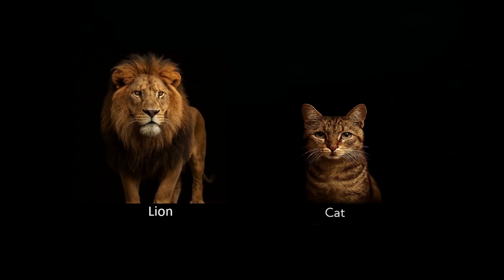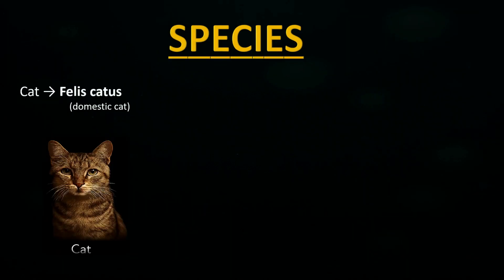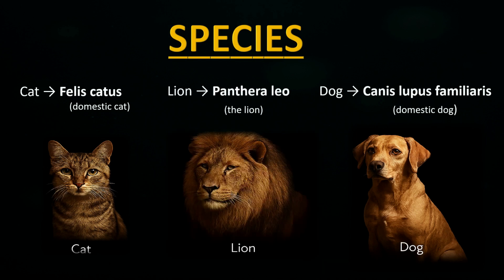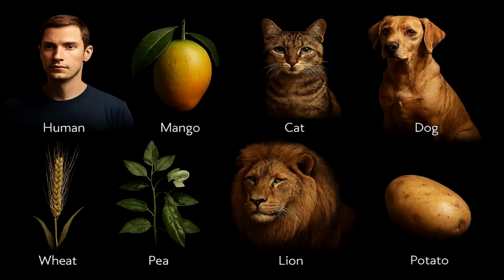Now finally, the species. The species names are cat, Felis catus, that is domestic cat, and dog, Canis lupus familiaris, domestic dog, lion, Panthera leo, the lion. So, species is the most specific level that identifies each animal uniquely. We will see the other examples.